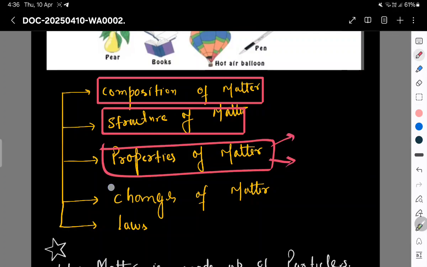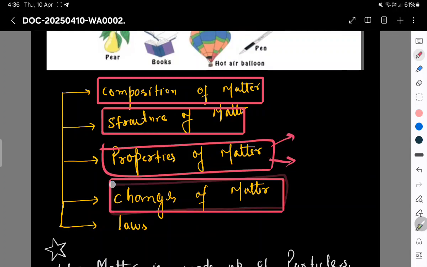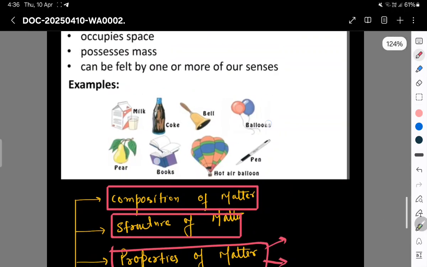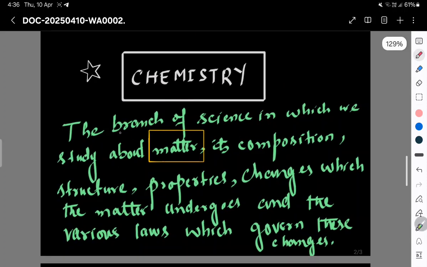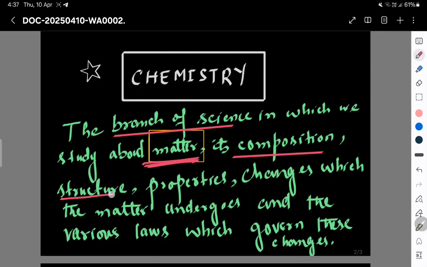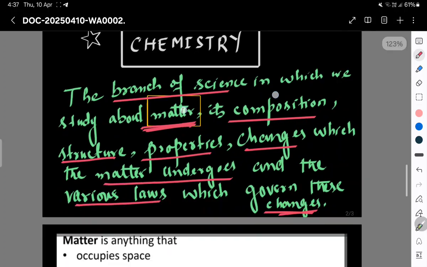We study about the changes of matter and the laws which govern these changes. So the final definition of chemistry is: it is the branch of science in which we study about matter, its composition, structure, properties, changes which the matter undergoes, and the various laws which govern these changes.